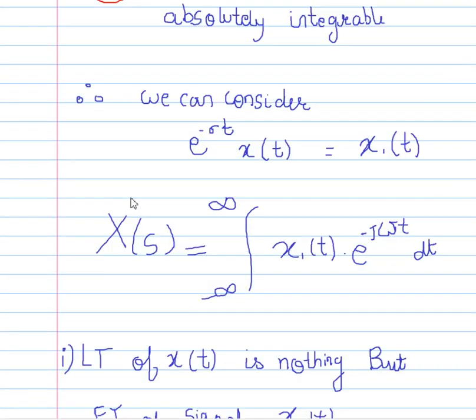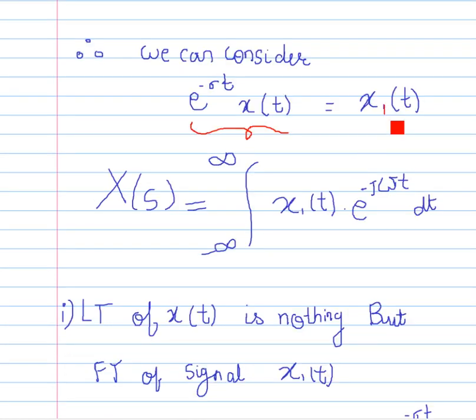Now let us see. Consider this e raised to power minus sigma t times x of t as one signal x1 of t. Now X of s equals integral from minus infinity to infinity of x1 of t e raised to power minus j omega t dt, where x1 of t represents e raised to power minus sigma t x of t.